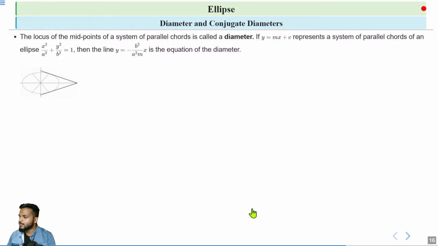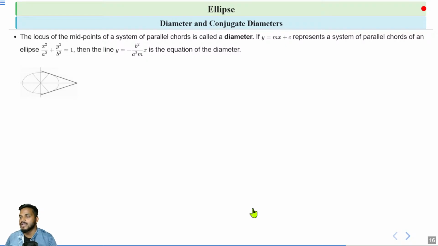When we take the locus of the midpoints of all these parallel chords, that locus is a line, and that line is the diameter. That means if we have a system of chords which all have the same slope, the locus of the midpoints of all chords in this system is called the diameter.